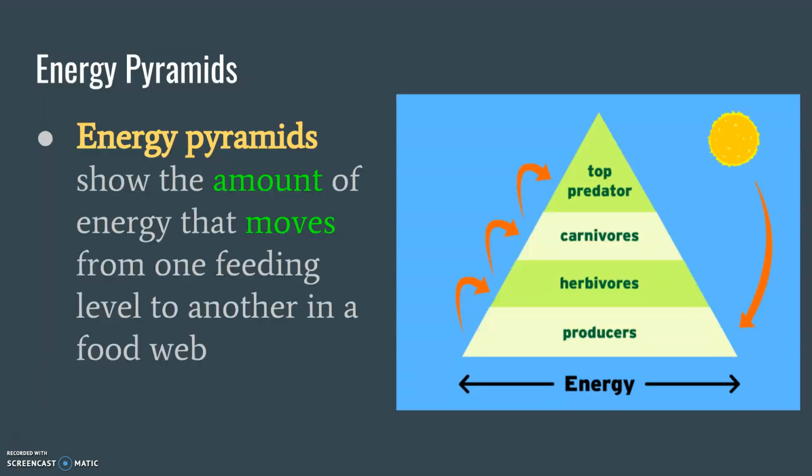But when you look at that piece of pizza before it goes into your mouth, what do you have the most of? Do you have the most of that first yummy bite where that point is? Or do you have the most crust? You have the most crust. So that's what this arrow here is showing, energy. As the pyramid gets more and more narrow, you are losing energy. So if we look at this, the producers are your crust.